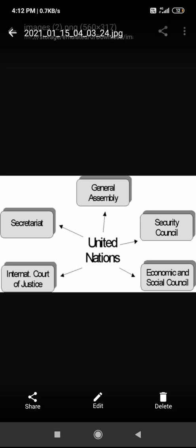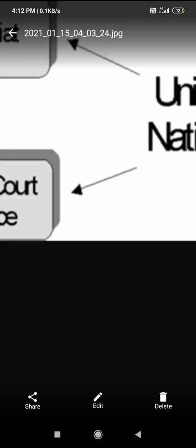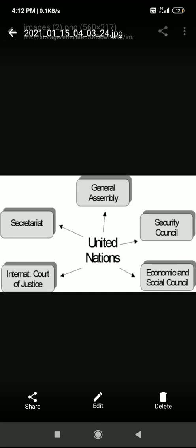We can say General Assembly, Security Council, Economic and Social Council, Secretariat, and International Court of Justice, right. So what are the functions of these groups, how will they handle it, as there are 5 organs?